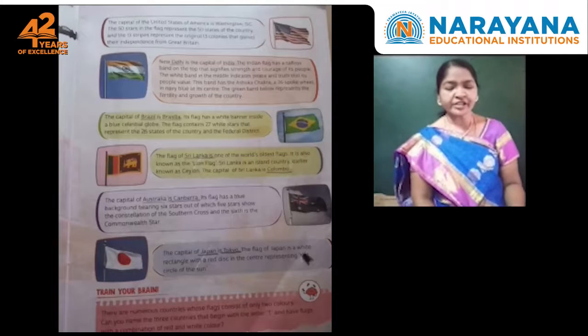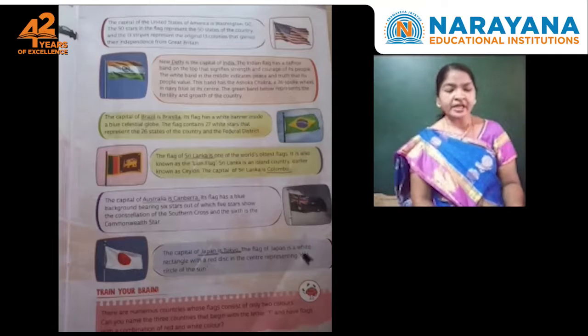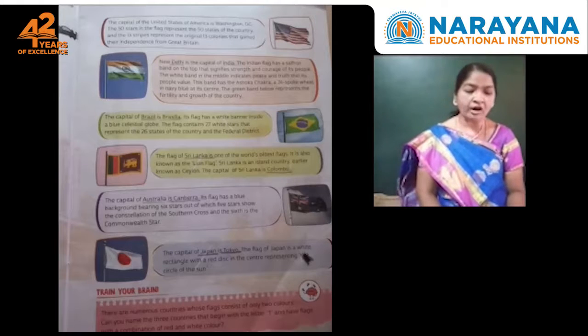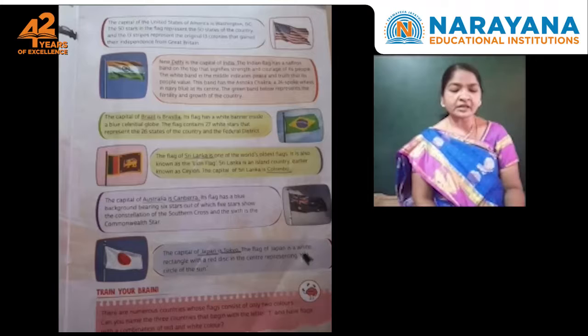Okay, children. And next here given, the capital of Brazil is Brasilia. So the Brazil flag is given here. What is the capital of Brazil? Brasilia. Its flag has a white banner inside a blue celestial globe. The flag contains 27 white stars that represent the 26 states of the country and the Federal District.